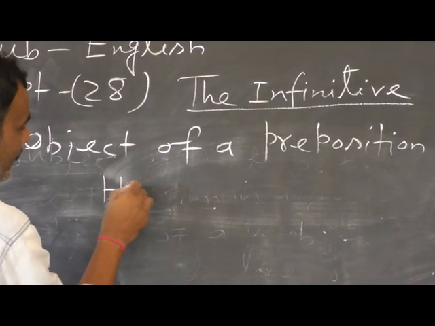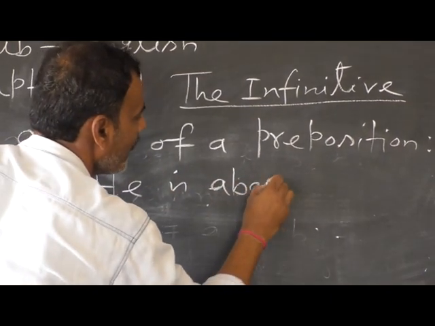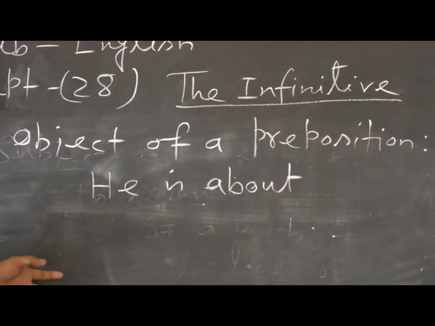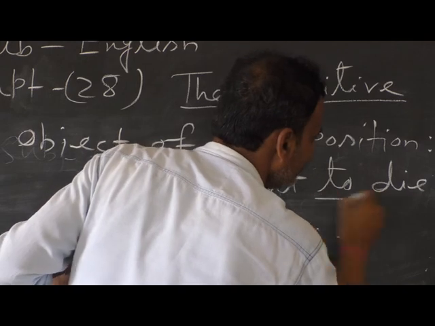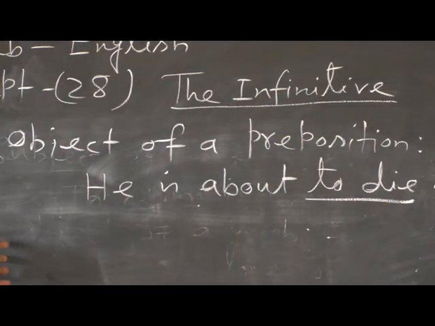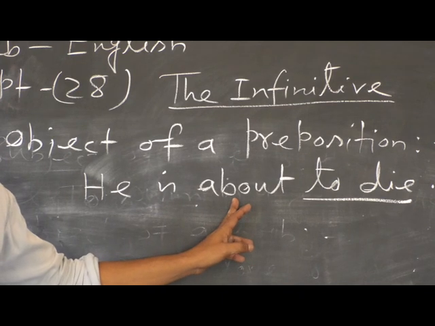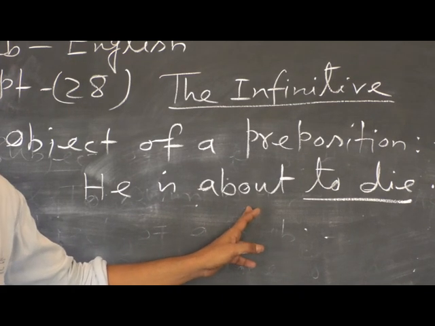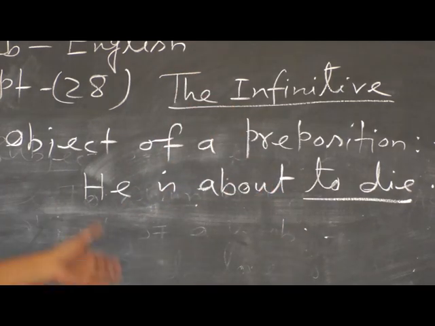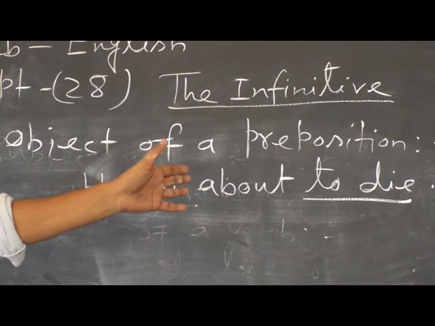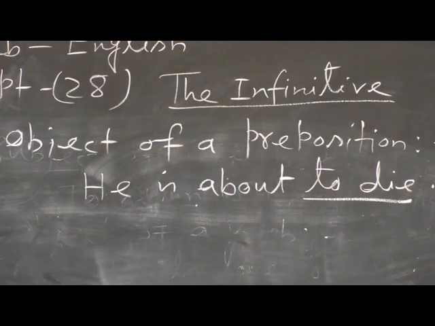Look, he is about what? To die. Look, the infinitive to die is used as object of the preposition about. Ask the preposition question with the WH word what? He is about what? To die. So, as object of a preposition, the simple infinitive or noun infinitive can be used this way.